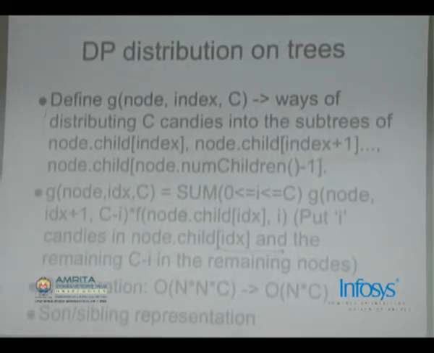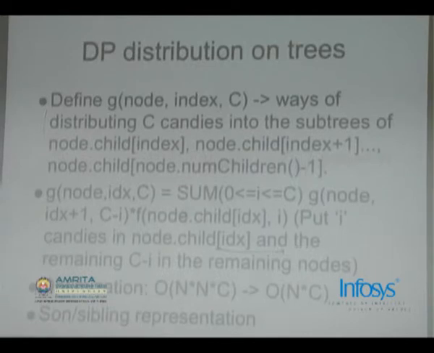Is this okay? I'll define g of node comma index comma c again. It denotes the current node you are in, but that is not sufficient to get the state. You understand why just the current node cannot define the state, right? Current node comma c cannot define the state.